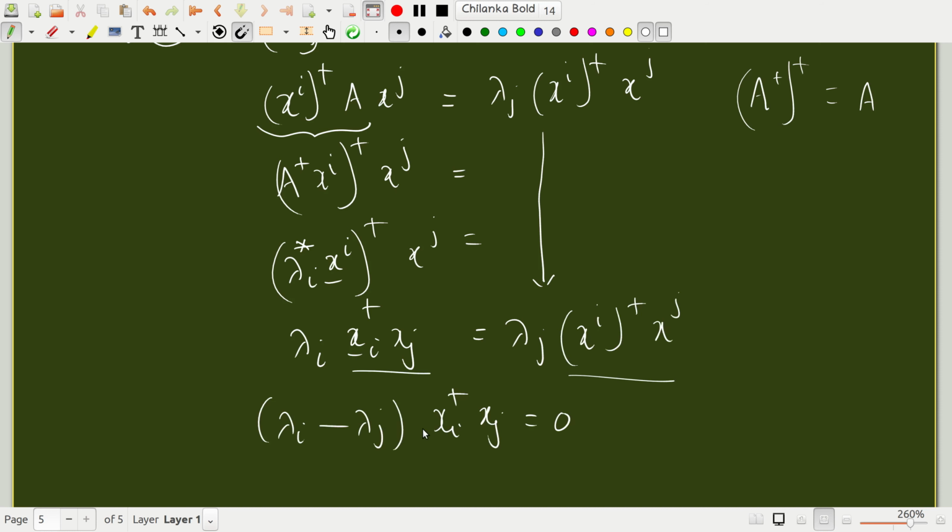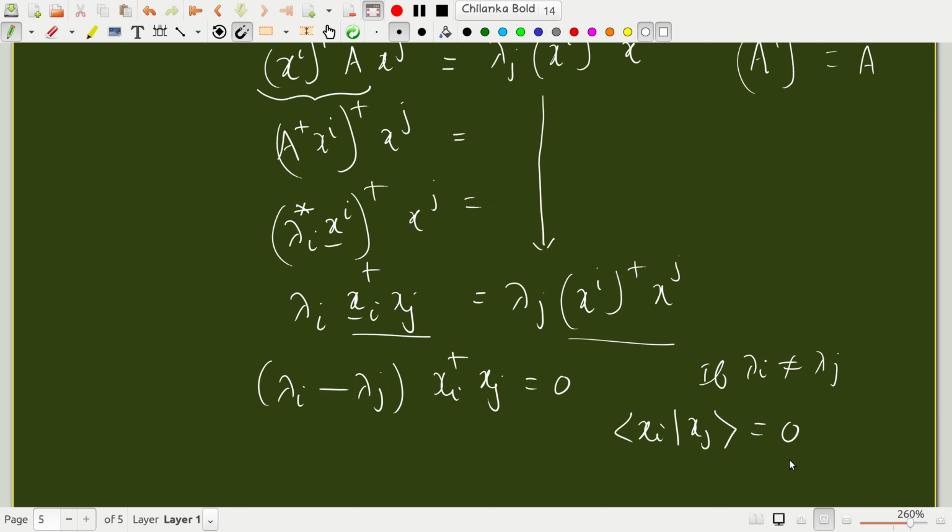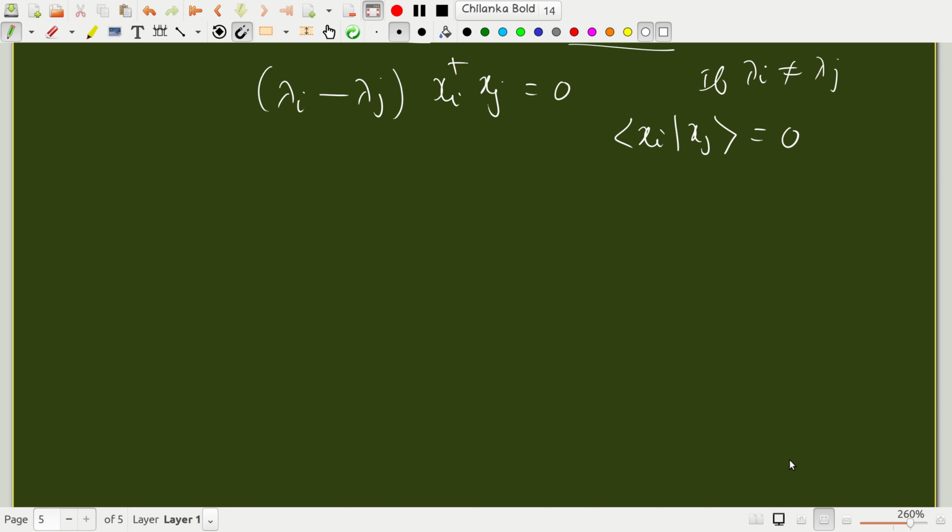This part is identical, so I can take common (lambda i minus lambda j) xi dagger xj is 0. So if I have two distinct eigenvalues, if lambda i is not equal to lambda j, then I can only say that xi dagger xj is 0, so they are orthogonal. All we are saying is that if I have a normal matrix A, the eigenvectors corresponding to distinct eigenvalues of a normal matrix are orthogonal.